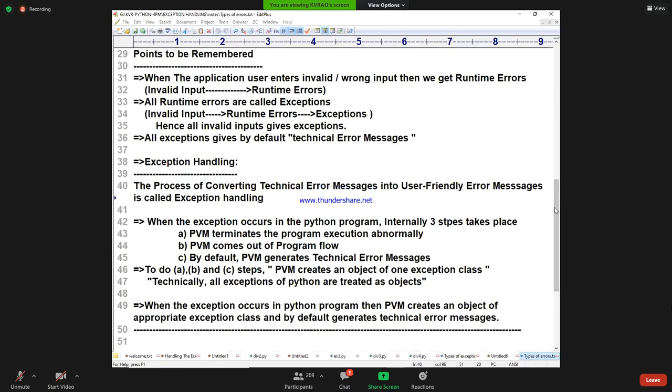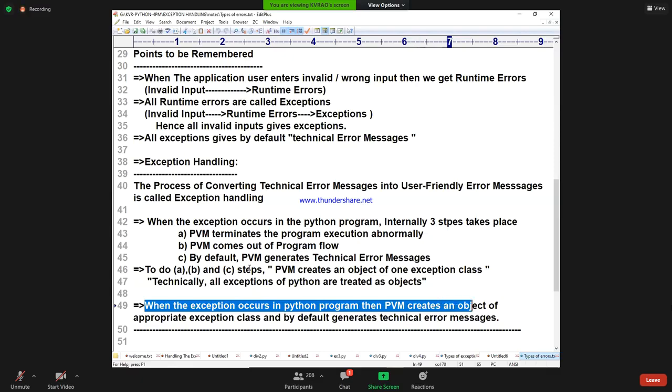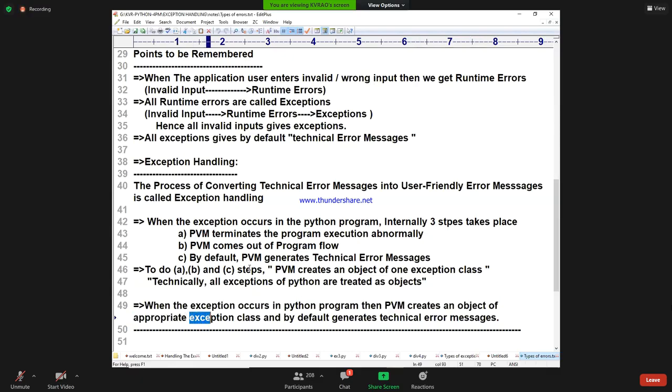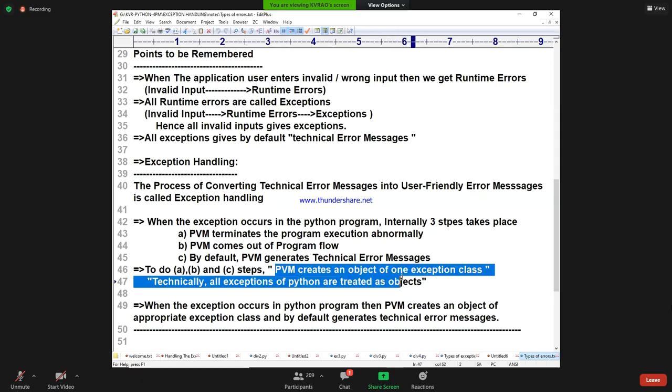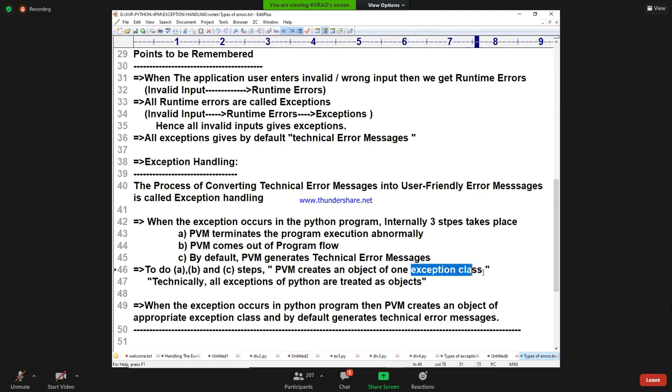When an exception occurs in a Python program, Python creates an object of the appropriate exception class. One more point: to do the A, B, C steps, the PVM creates an object of an exception class. I explained it every time.